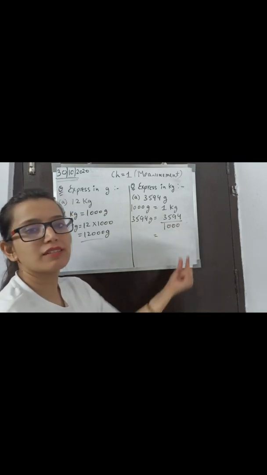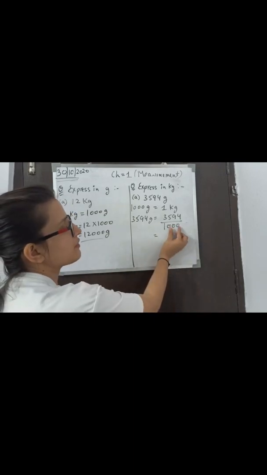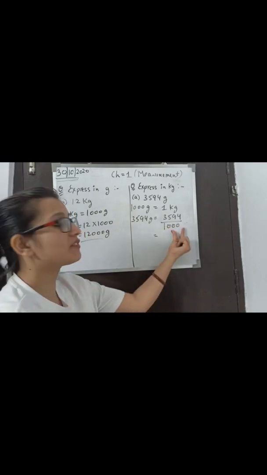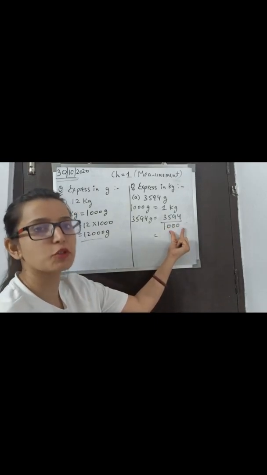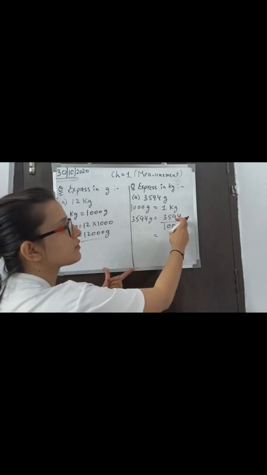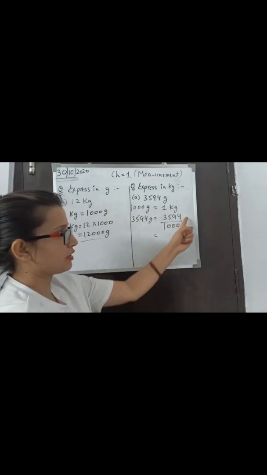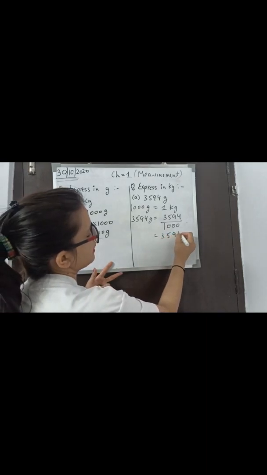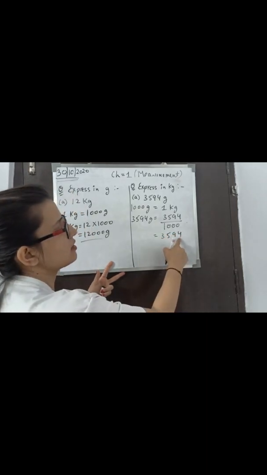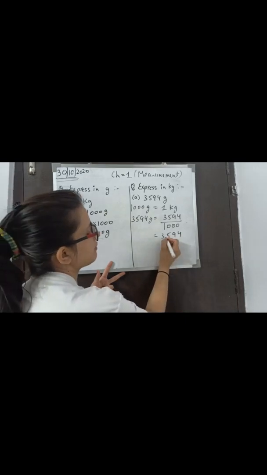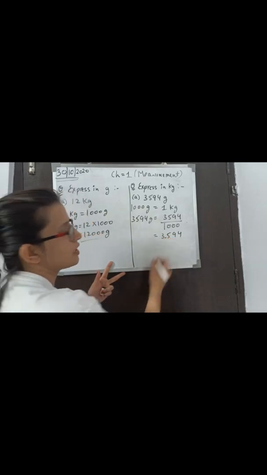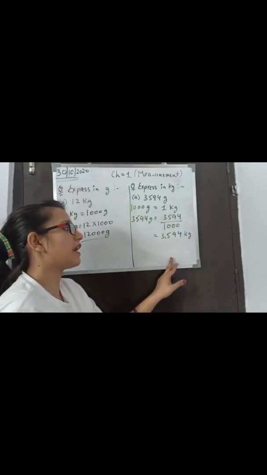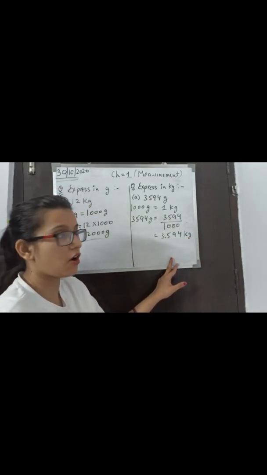So how can we solve this fraction? As you know, first we will count the total number of zeros in the denominator. So there are a total of 3 zeros. That means we have to put the decimal after 3 digits from this direction. Okay, so first we will write as it is and then count digits: 1, 2, 3, and then we will put a dot here. So 3.594 kg is the answer.